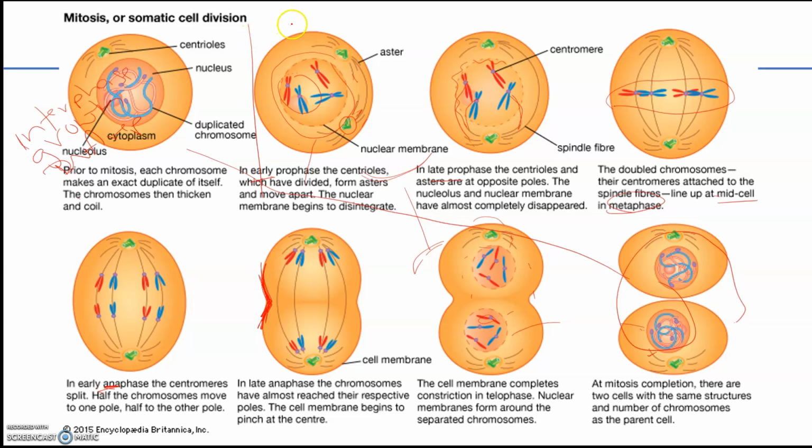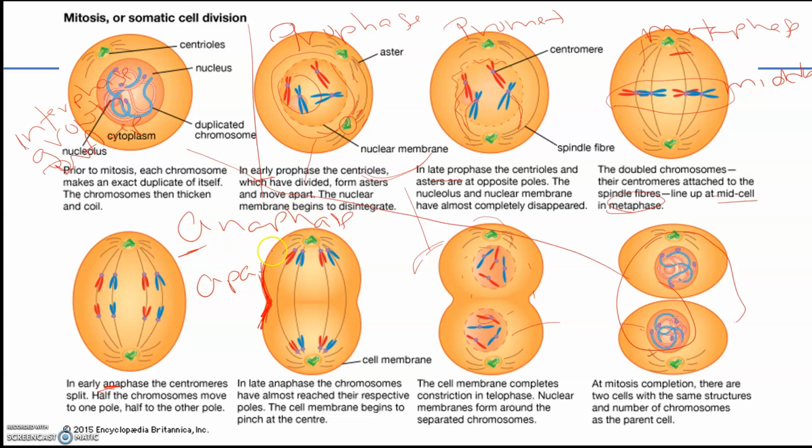So you have your prophase, prometaphase, metaphase in the middle, anaphase, A for apart, this is when they come apart. And then your telophase is your end. And cytokinesis that we talked about is just separating the cytoplasm. And so that's mitosis. Any questions, comments, or concerns about it?